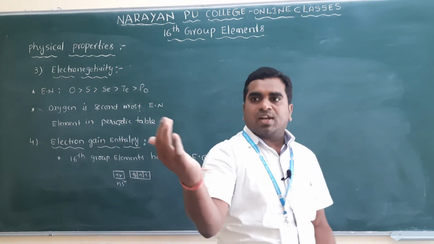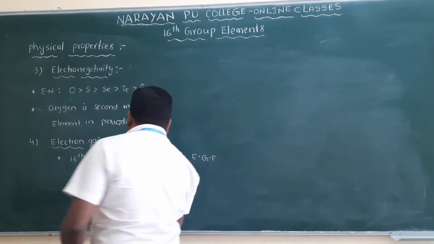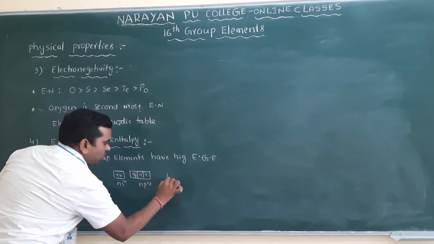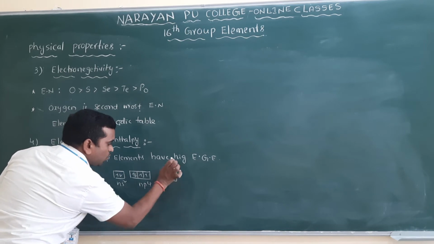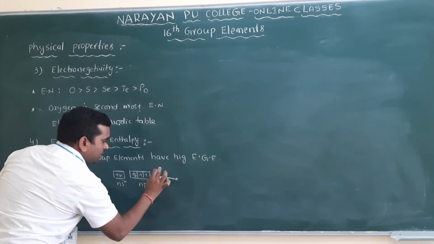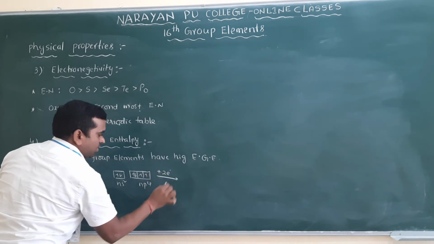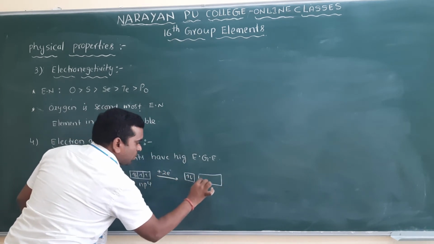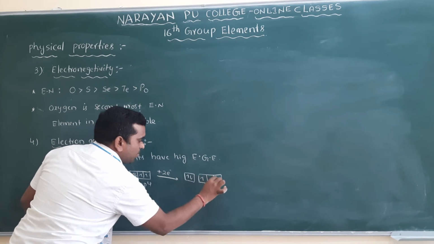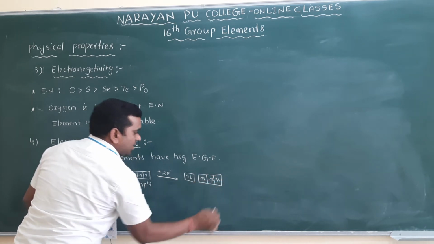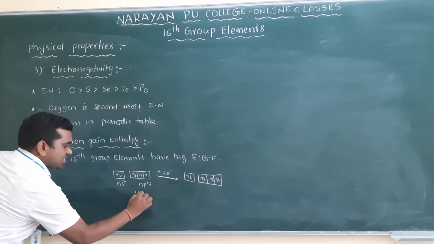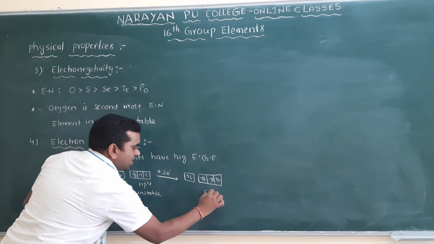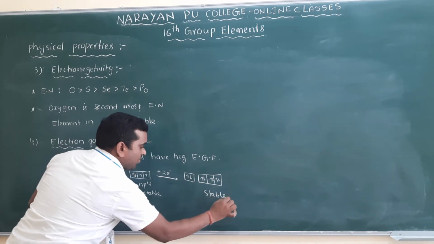How many electrons? 2 electrons. So this is ns2 np4, and if they gain 2 electrons, the electronic configuration becomes stable. This one is an unstable electronic configuration, and this is a stable electronic configuration.